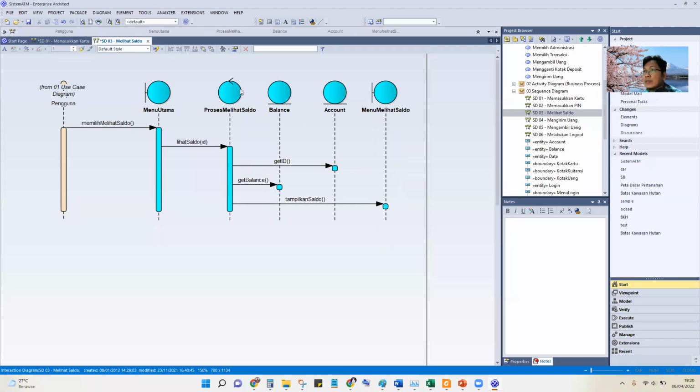We call this the interaction diagram. In the interaction diagram there are other interactions: sequence, communication, and there is one diagram in UML, object, maybe I forget.